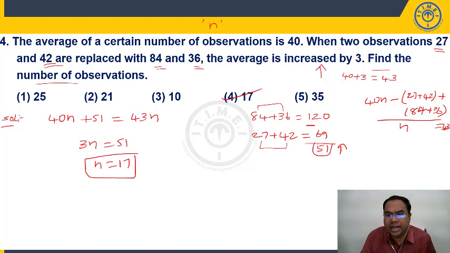So what is happening? Overall, I am getting 51 extra. So I am adding 51 extra and taking the average. Then total is equal to average increasing by 3. So new average is 43 into n. So solve this, you will get n is equal to 17.